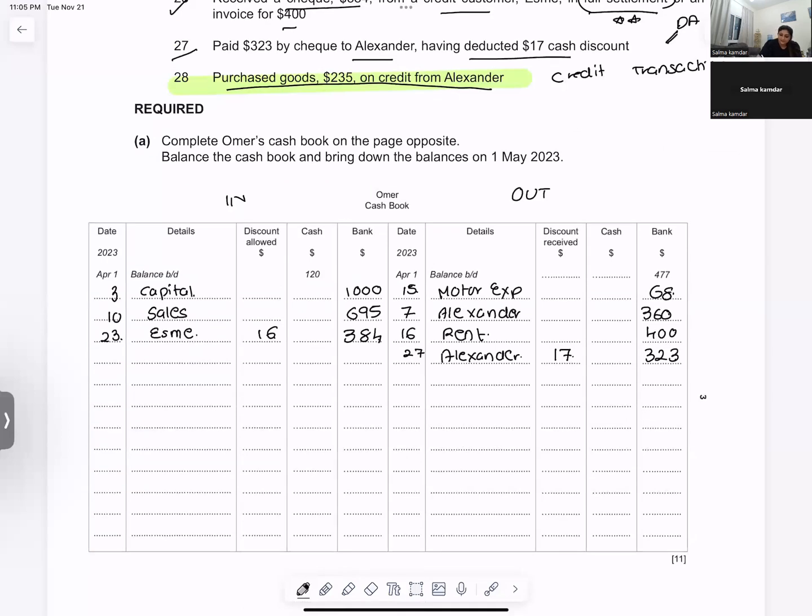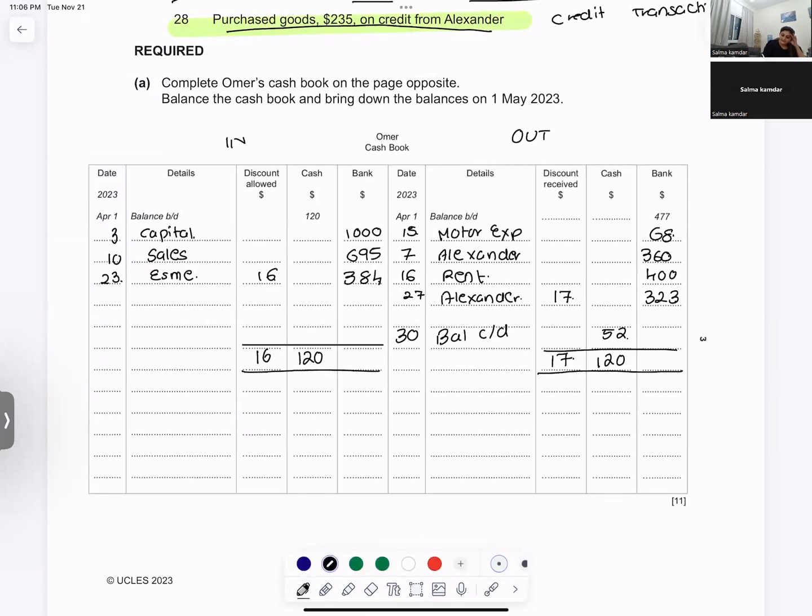Now I have to close the cash book. Very easy sum of cash book. Discounts will just be totaled. First, I will close the cash account. 120. There is nothing to deduct on the credit side. It will be balance carried down. 52 on the 30th. Now I will close the bank account. The debit total of the bank account is 2079.